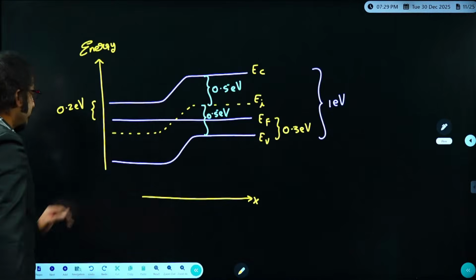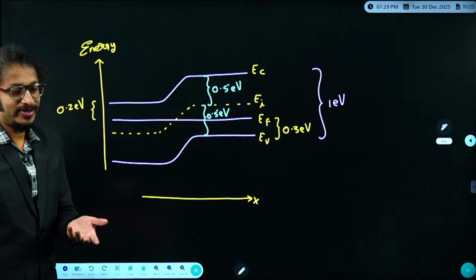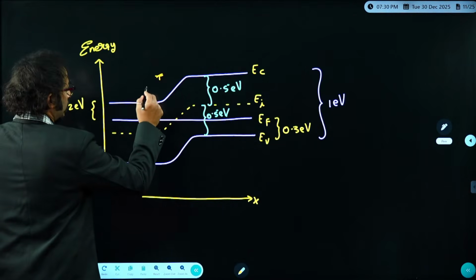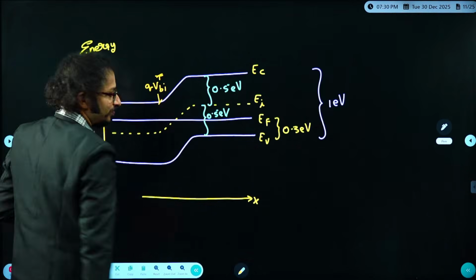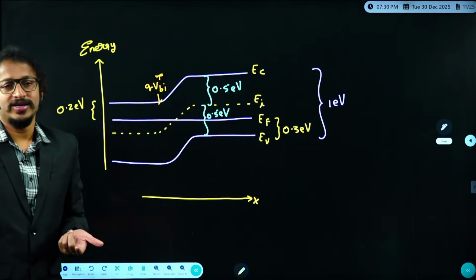So I think from the equilibrium band diagram, we can easily measure the built-in voltage. That's what we need, right? So how can I find the built-in voltage? I hope you know this. The height of the slope is nothing but Q times VBI, because under open switch, it is Q times VJ. Under open switch, VJ is nothing but VBI.